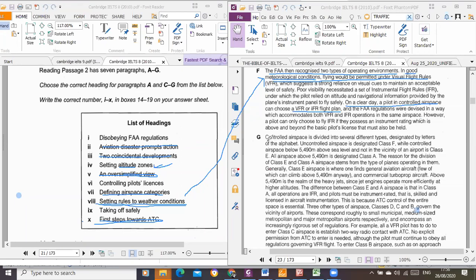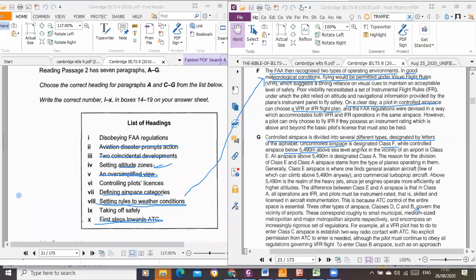Controlled airspace is divided into several different types designated by letters of the alphabet. So this paragraph is definitely talking about how they have categorized controlled airspace. As you will prove with the other points, they talk about uncontrolled airspace being class F, controlled airspace being these. You understand why, instead of talking about class E directly, they tell us the altitude first. Controlled airspace are below